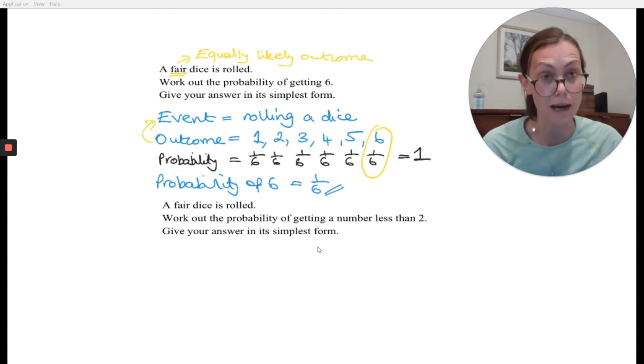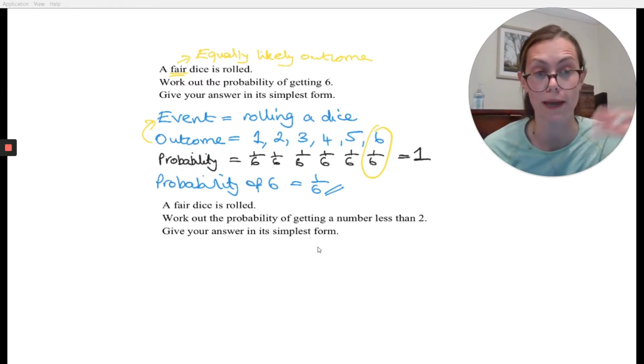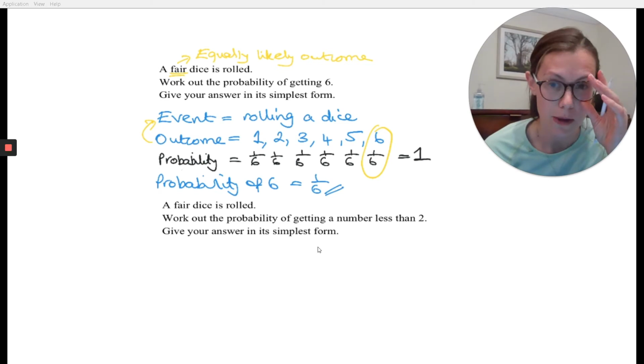I know the way we set that out might be a bit longer than what we're used to, but if you thoroughly grasp what's going on here, when we come to the more complicated problems, you're going to fly through it. So let's have a look at the next question.